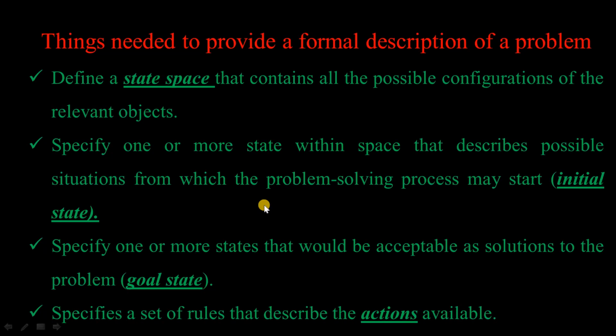So if we are formally describing the problem, we can define it in different terms. First, we have the state space, that means the production system. We have a space that contains all possible configurations of the object movements or the game. And we have an initial state, that means the state with which the game starts. And we have the goal state, that means the final state. By achieving that particular state, the game ends. And the movement from one state to another is mentioned by the term actions.